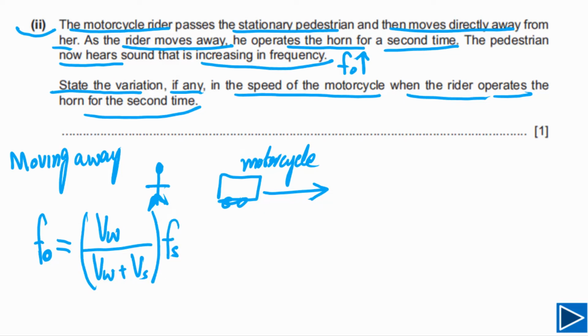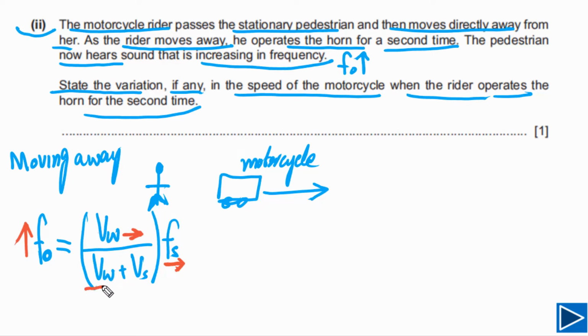Now in this question, it is given to us that observed frequency is increasing, but frequency of the source is constant. Speed of the wave is the same, same wave, same medium, because speed of the wave depends on type of wave and medium.